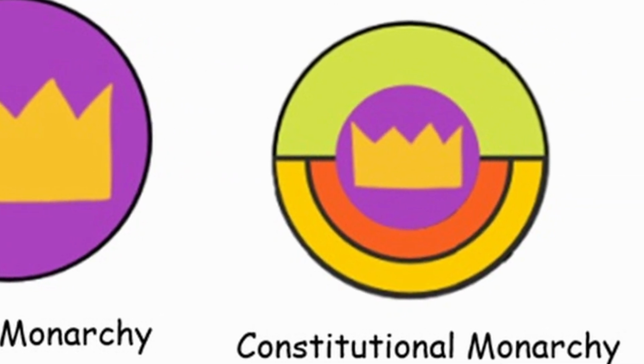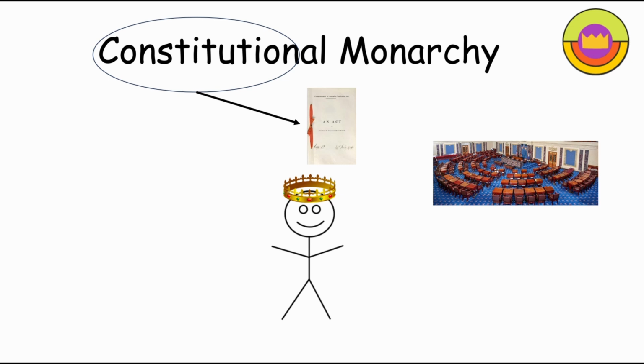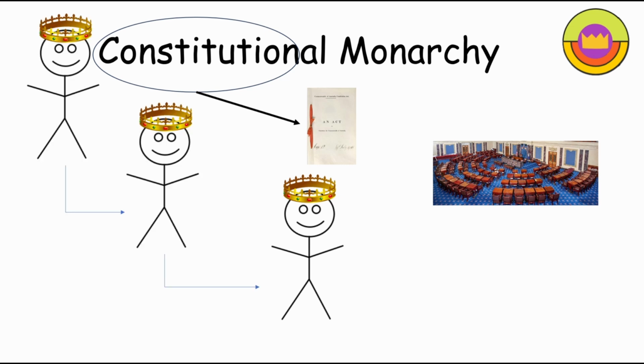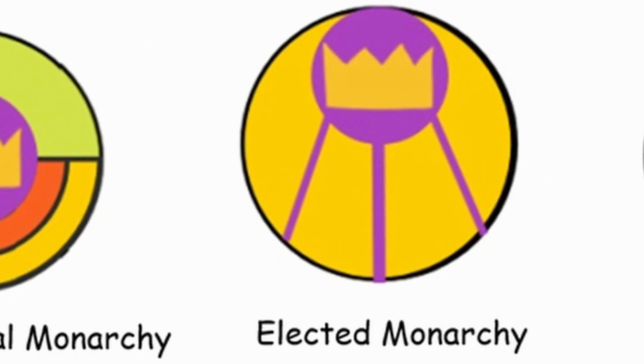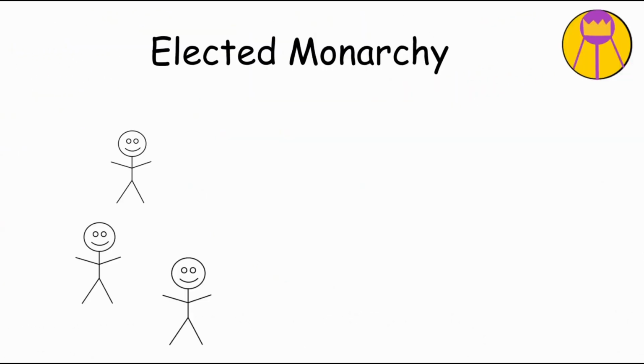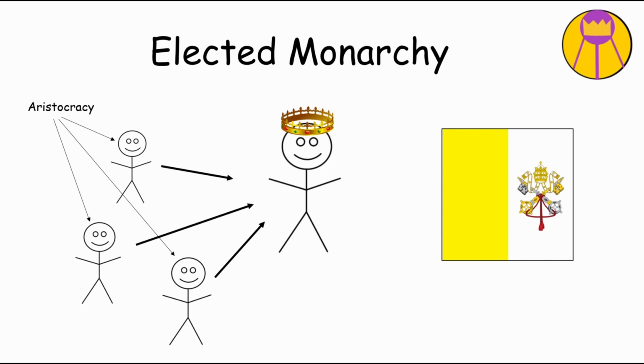Constitutional monarchy. A constitutional monarchy, as the name suggests, is a form of government where the monarch's power is limited by a constitution and legislature. The monarch still inherits the position, and his power depends on the specific country. Examples of constitutional monarchies include the United Kingdom and Japan. Elected monarchy. An elected monarchy is a system where people, usually from the aristocracy, elect a monarch to rule for his whole life. Current examples of elected monarchies include Vatican City.